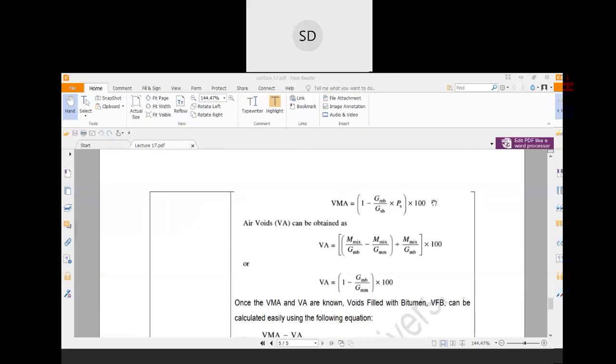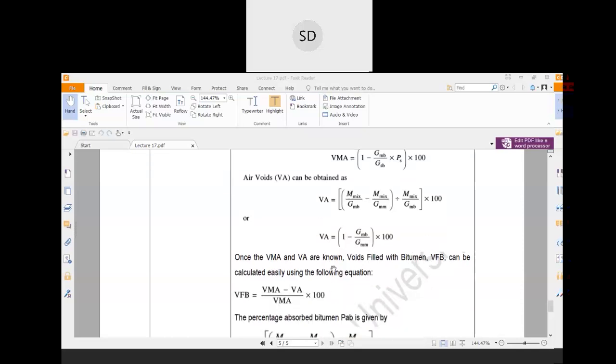That is your VMA. Then air voids can be calculated from this equation: air voids equal to 1 minus Gmb divided by Gmm, where Gmm is the theoretical maximum specific gravity, times 100.